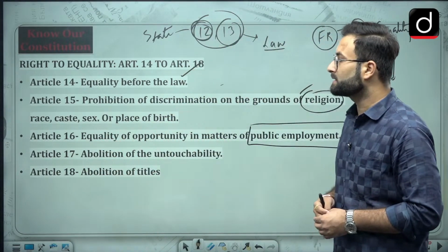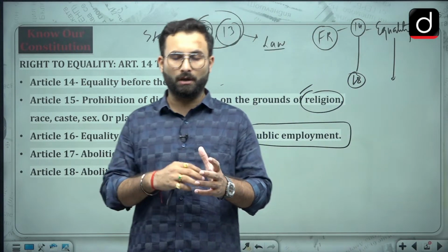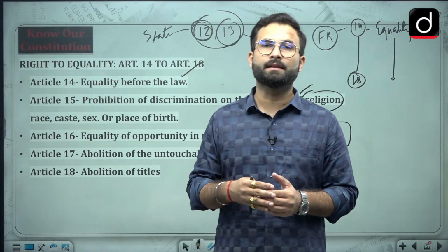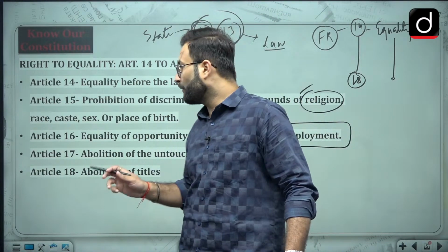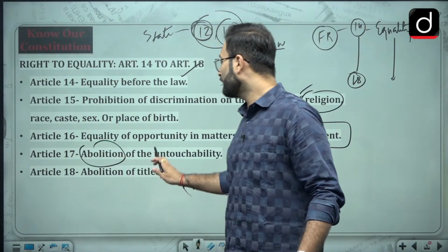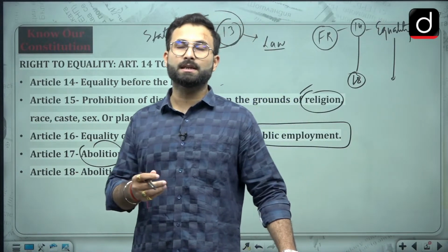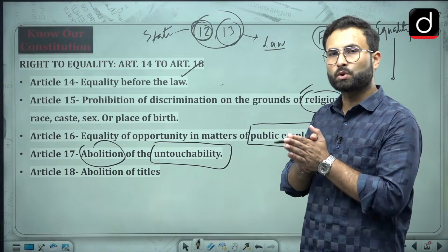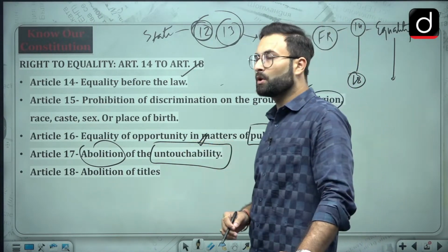Then coming to Article 17, that is abolition of untouchability. You know that if we see the socio-economic background or the history, there are problems of untouchability and there are atrocities against the Scheduled Caste, Scheduled Tribe, etc. And for that, in Article 17 they have come up with the abolition of the practice of untouchability. Now this particular term has not been defined, but there are certain examples which have been given. On the basis of the social fabric, that particular thing will be decided. So that is abolition of untouchability.